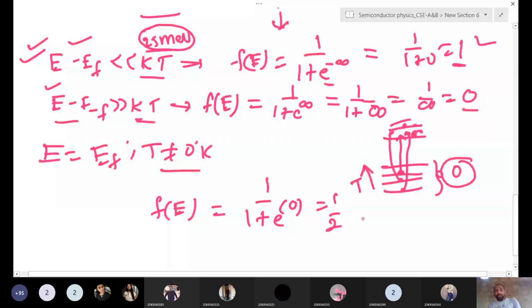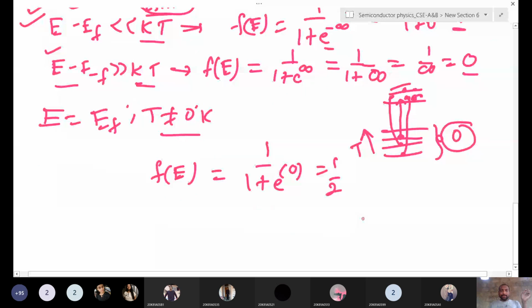Half the probability means that T is not equal to 0 here. That means electrons have some energy and some of the electrons are jumping into the conduction band. That is the meaning of this one. There is a half probability of filled and half probability of vacancy. Now we will draw one, then you clearly understand the probability function. This is very important.